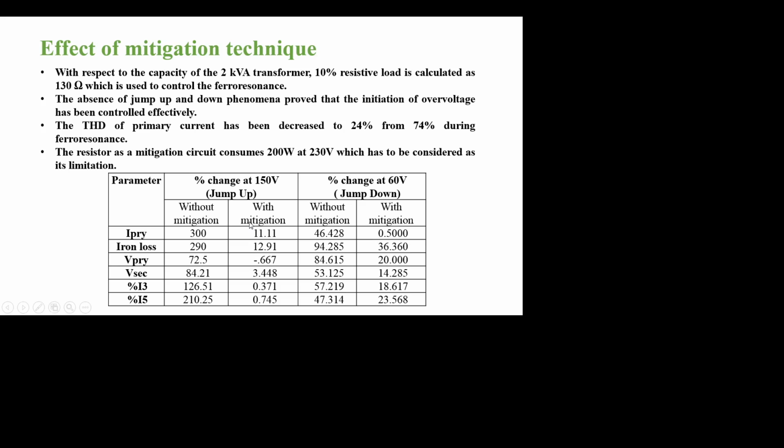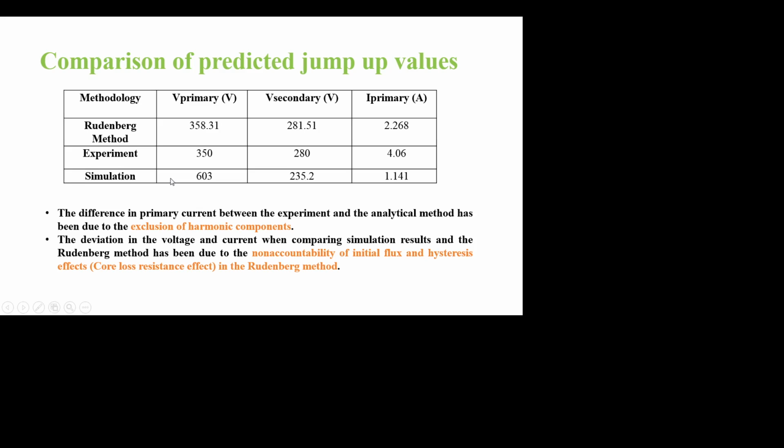In the comparison of methodologies, I have a 358 volt jump voltage using the Rudenberg method and experimentally, but simulation shows that it will be around 603 volt. The difference between the primary currents, 4.06 ampere and 2.268 ampere, is due to the exclusion of harmonic components in the Rudenberg method, whereas the deviation in the voltage and current with respect to simulation and the Rudenberg method is due to the exclusion of initial flux and hysteresis effects in the Rudenberg method.